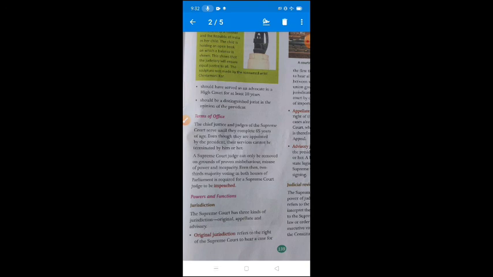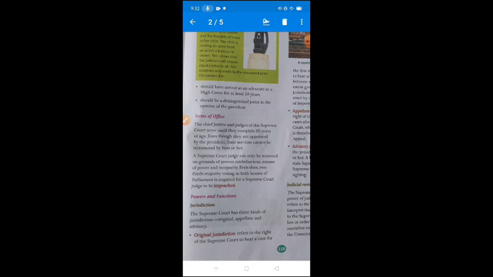It is also given in class 10th. This is a very important word. Impeachment is a procedure. What is impeachment? Impeachment is a procedure through which the President of India can be removed from his post, and the Chief Justice of India also can be removed from his post before his expiry term. It is passed by the Parliament.